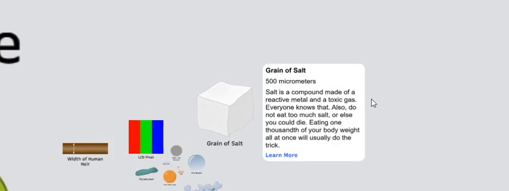Grain of salt, 500 micrometers. Salt is a compound made of a reactive metal, sodium, and a toxic gas, chlorine. Everyone knows that. Also, do not eat too much salt, or else you could die. Eating 1,000 of your body weight all at once will usually do the trick. And by do the trick, I mean kill you.